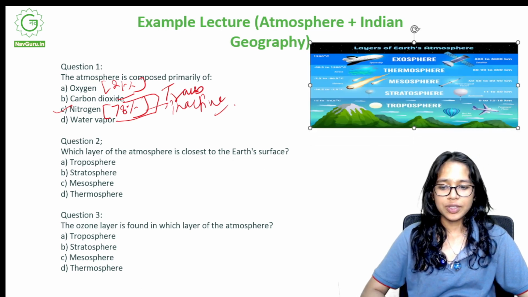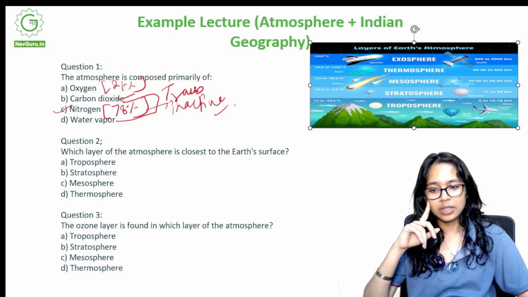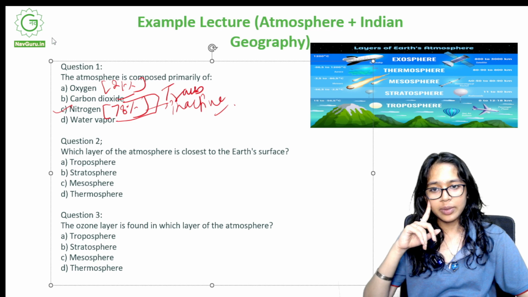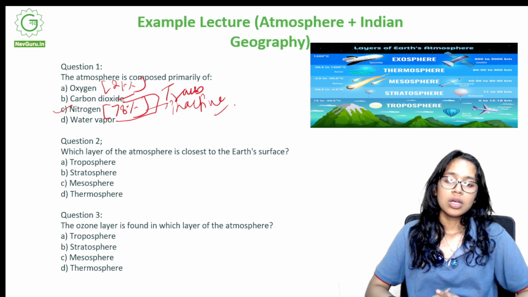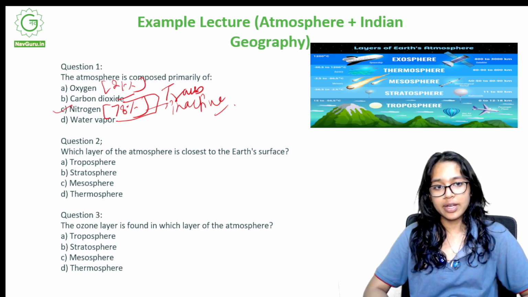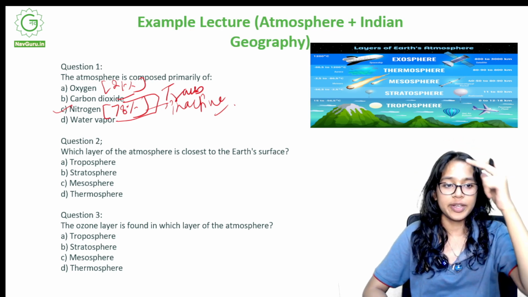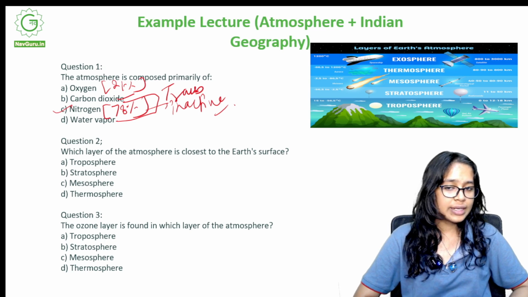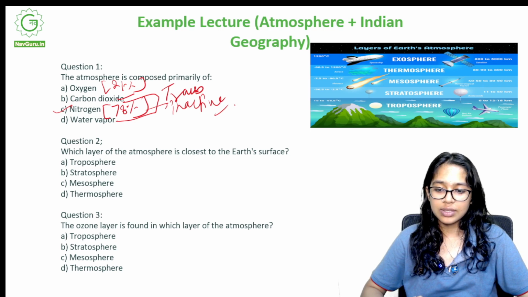Which layer of the atmosphere is closest to the Earth's surface? Looking at this, we try to understand which layer is closest to the Earth's surface. Is it A, troposphere? Yes. See, we begin with the troposphere, then we go to the stratosphere, the mesosphere, the thermosphere, and then the exosphere. So which layer of the atmosphere is closest to the Earth's surface? The right answer is A, which is troposphere.